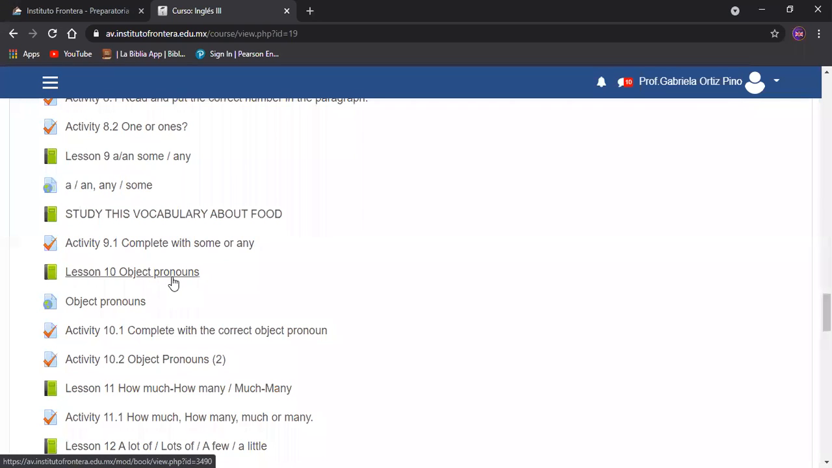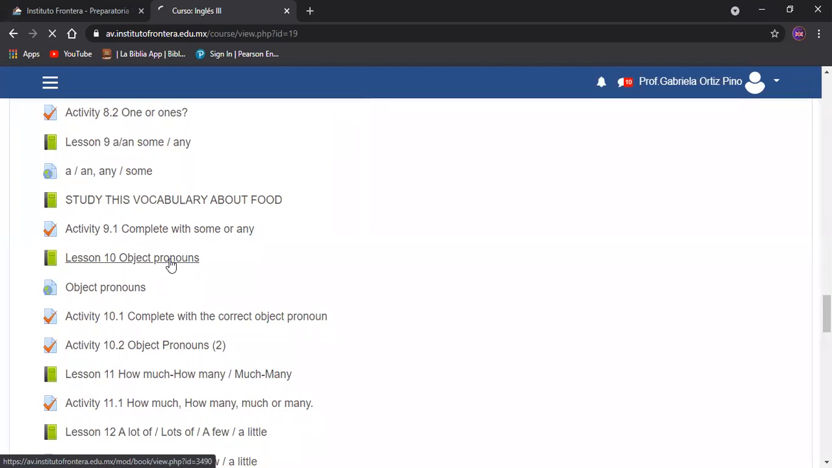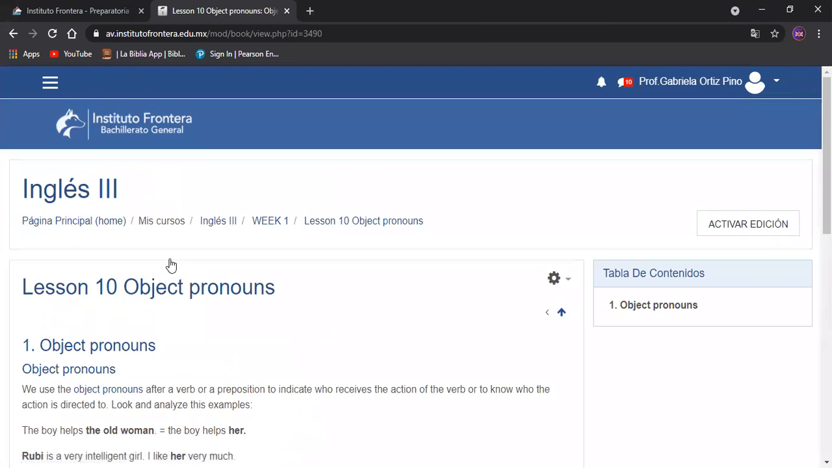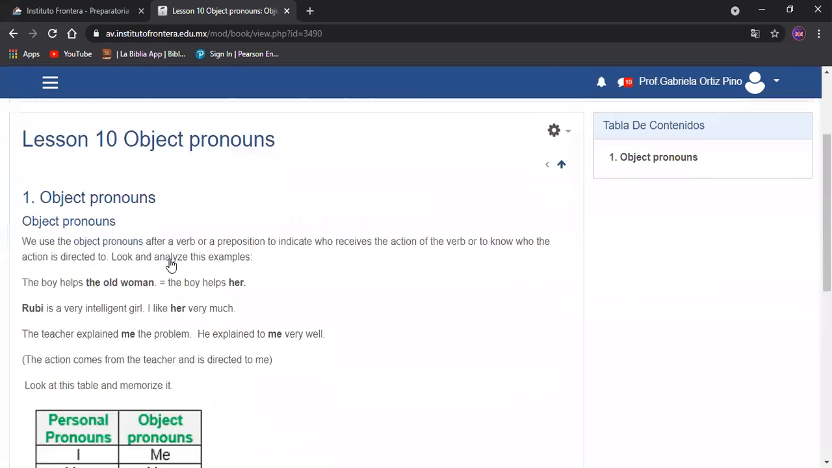We are going to talk about today lesson 10, lesson 11, and lesson 12. Here we have in lesson 12, object pronouns. Here we have object pronouns.